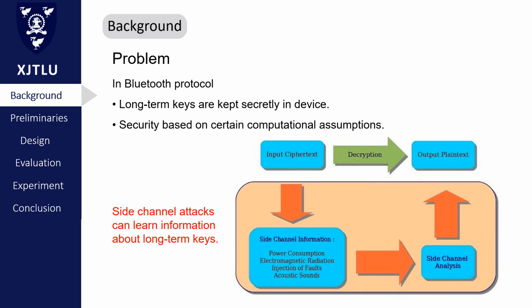Let's analyze it. Bluetooth technology needs to store a long-term key in the device, but this key can be learned by side channel attacks, such as timing attacks or power consumption attacks, because the security of the Bluetooth protocol assumes the computational method is the only attack technique. So it's a fatal problem that can leak the user's information.